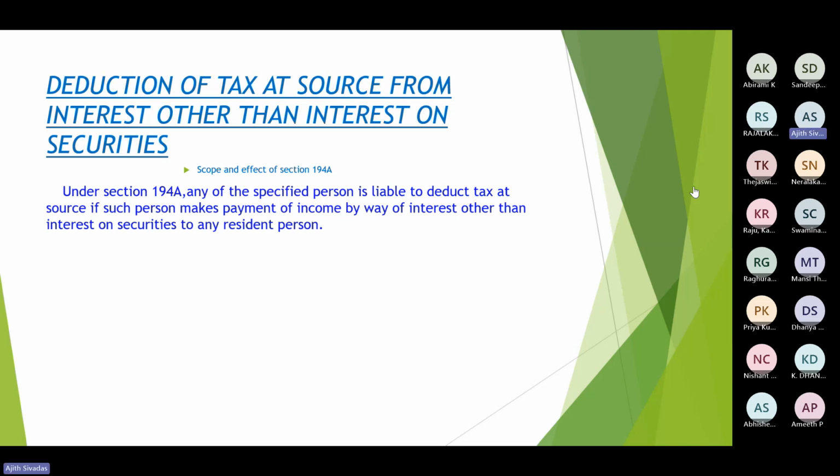If I am an individual making some interest payment, and my business turnover during the last year is less than 1 crore, or if I am a professional and my last year professional receipt is less than 50 lakh, or if I am not a businessman or a professional, then turnover doesn't count. In all such cases, if I am making an interest payment to someone, I am not obliged to deduct the TDS under section 194A. Is it clear, Sandeep sir?